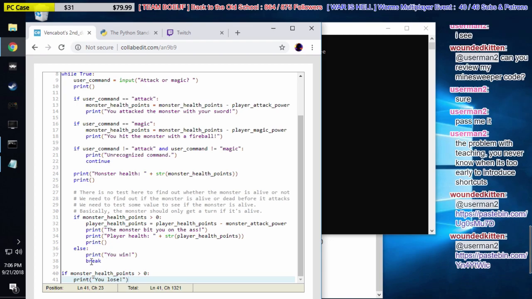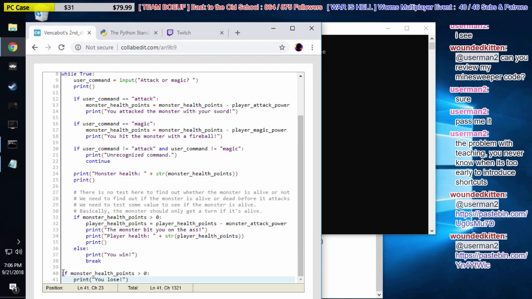So as you can see, the break is within this while loop. What a break statement will do is end the loop and then continue on to line 40. In this case, our loop goes forever. On line 8, it says while true. It'll always keep running in a loop. But we can actually get out of that with a break statement and then go right down to where the loop would end, which would be line 40.